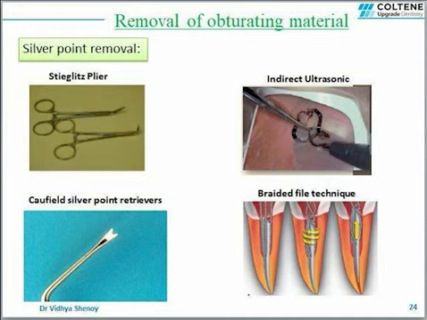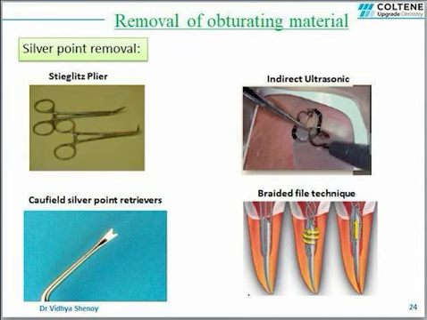So how do we remove these silver points? In most of the cases, the silver points can be easily removed since chronic leakage would have led to reduction in seal and retention. So for removal, initial access is done with high speed surgical length burr. Then use ultrasonic tips to remove the restorative material to expose the silver point. After this, there are different techniques which can be used for retrieval.